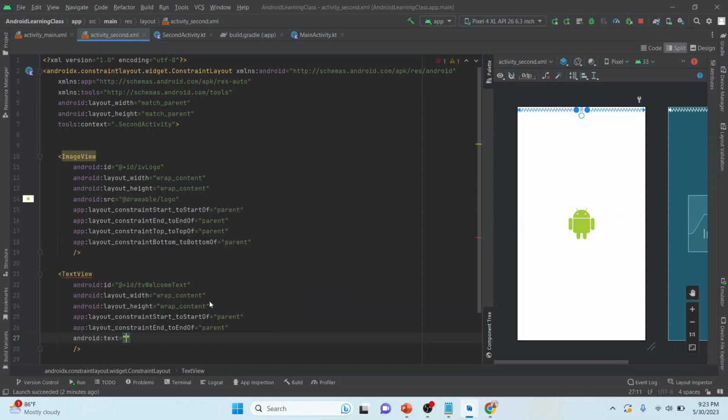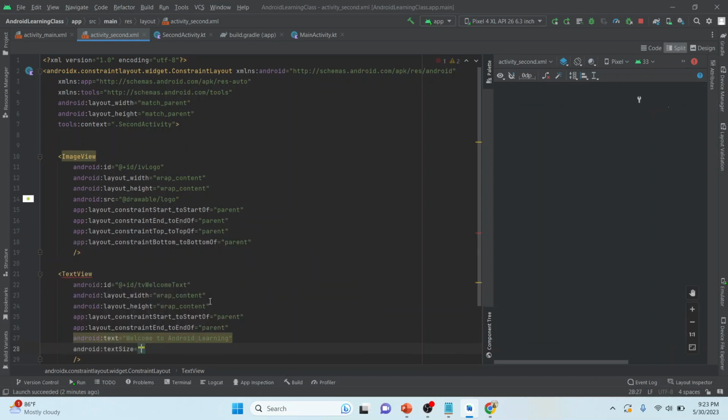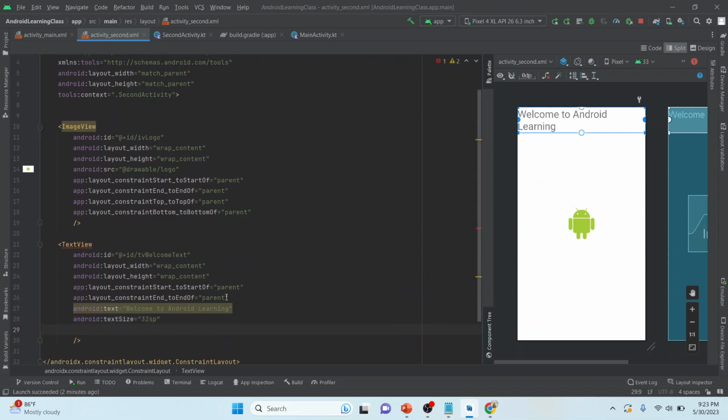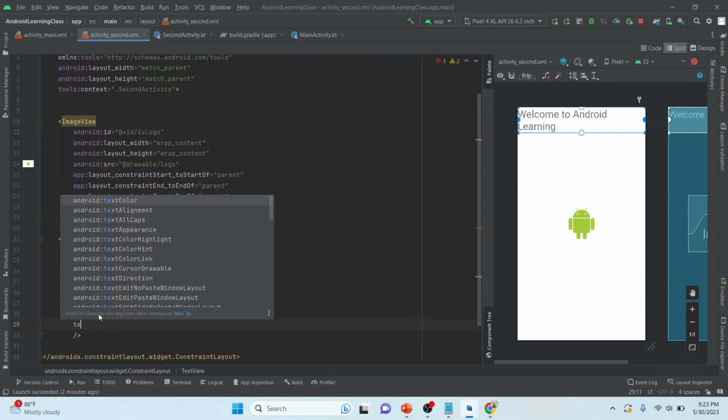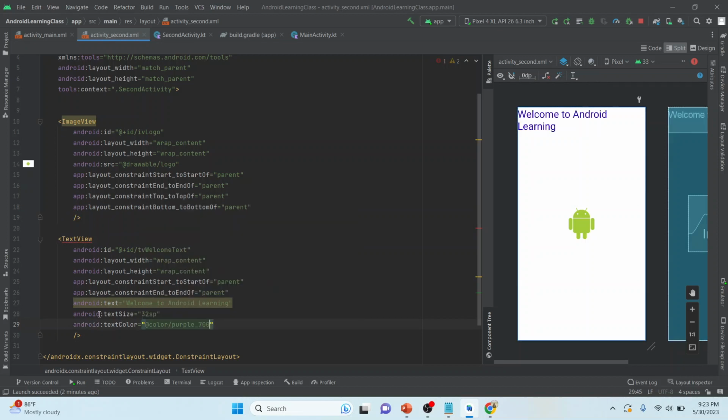My text is welcome to Android learning. Let me increase the text size to 32 sp. Let me change the text color as well. Purple 700 is okay.